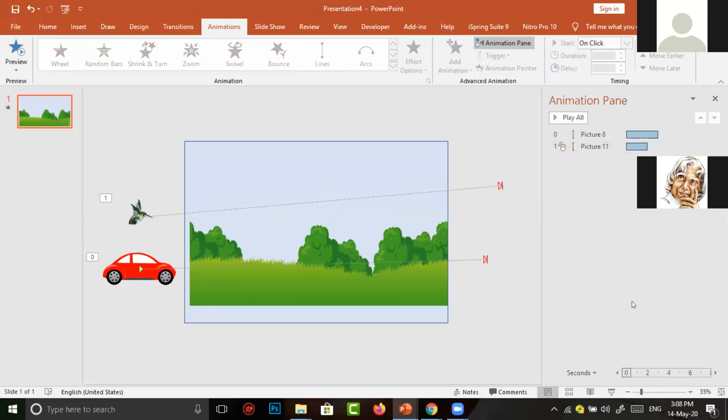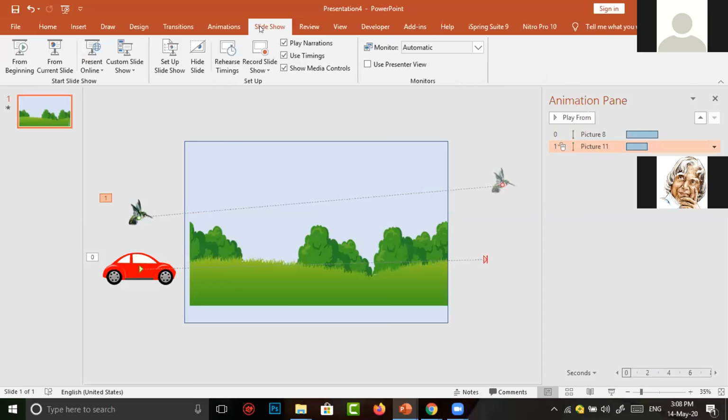Again, I want to see what animation I have given to this particular bird, where I can see the same way. Animation pane. Here itself, I think you can see, sir. You can show here play all by clicking here, play animation pane, the number 1 is there. Again, I want to see our scene, sir, in slideshow. I think you can show from here, animation pane itself. Play. Okay, sir. I click on slideshow.